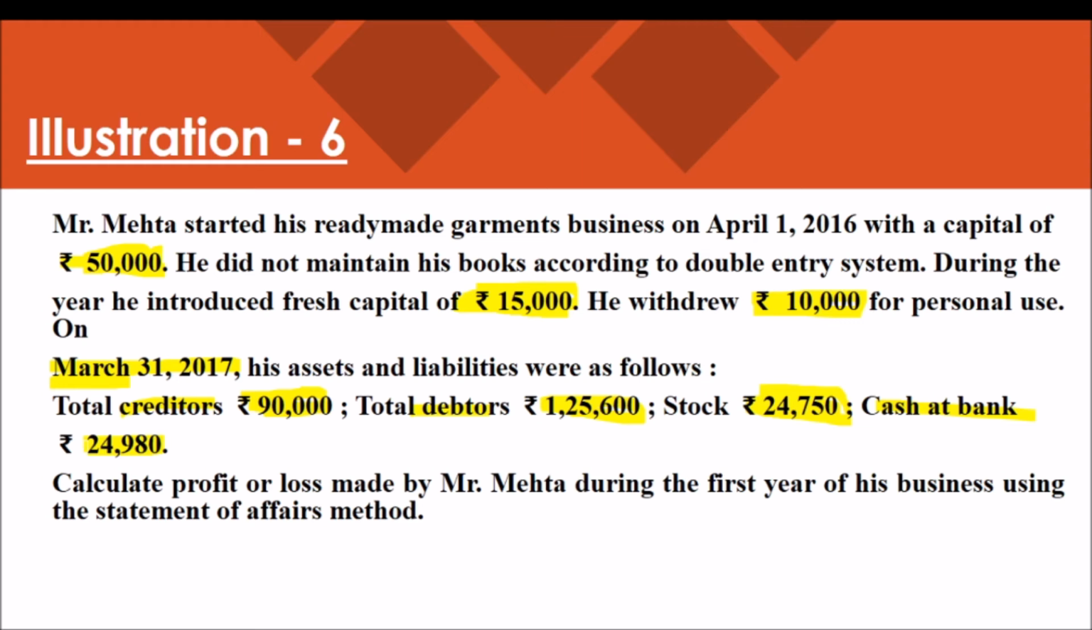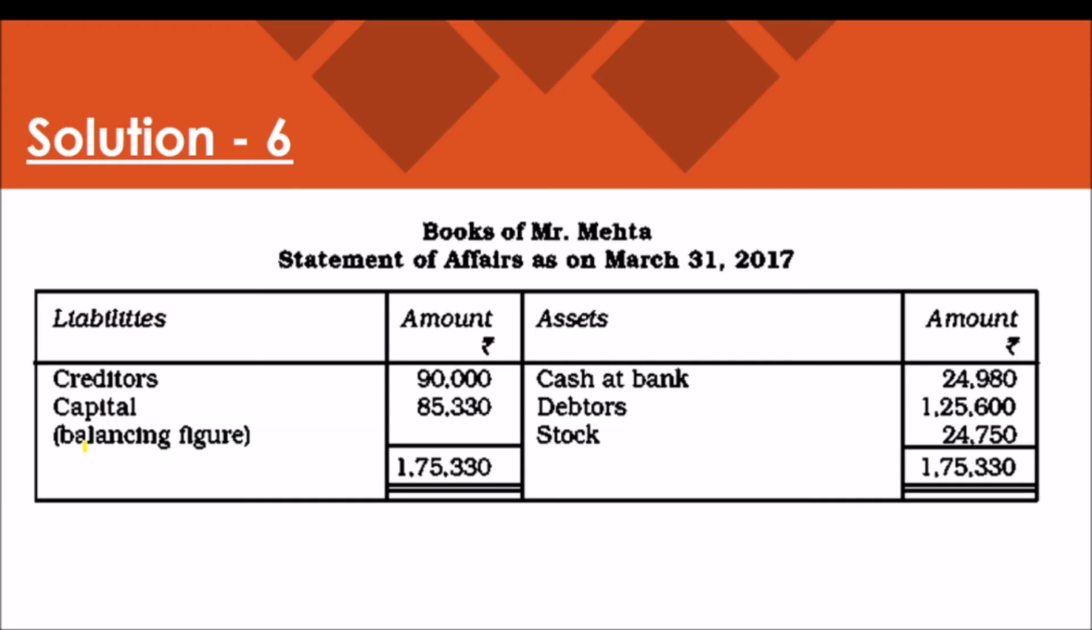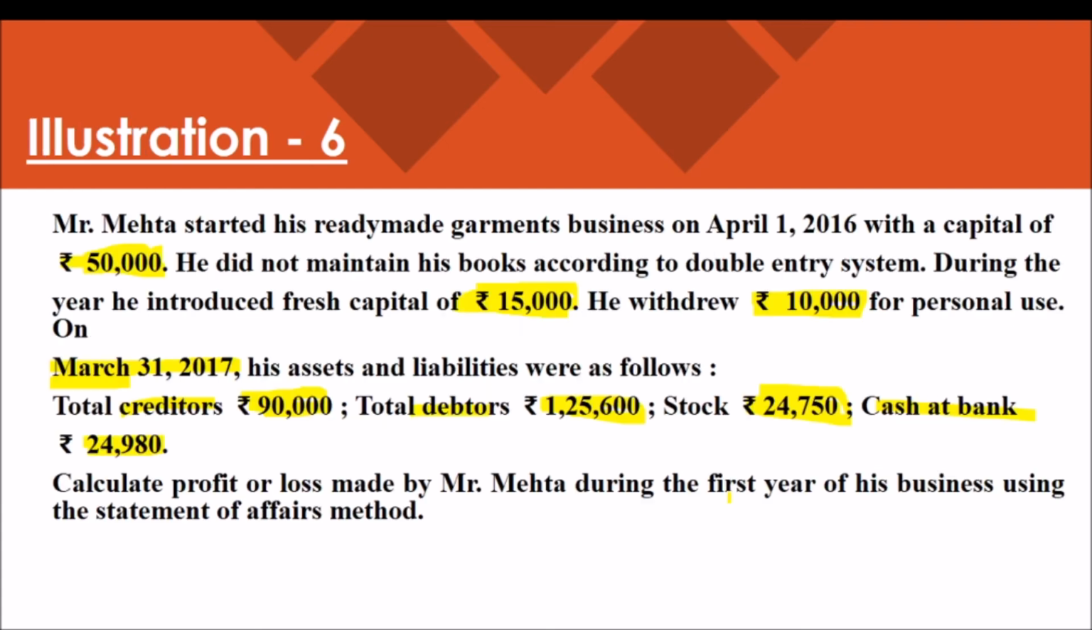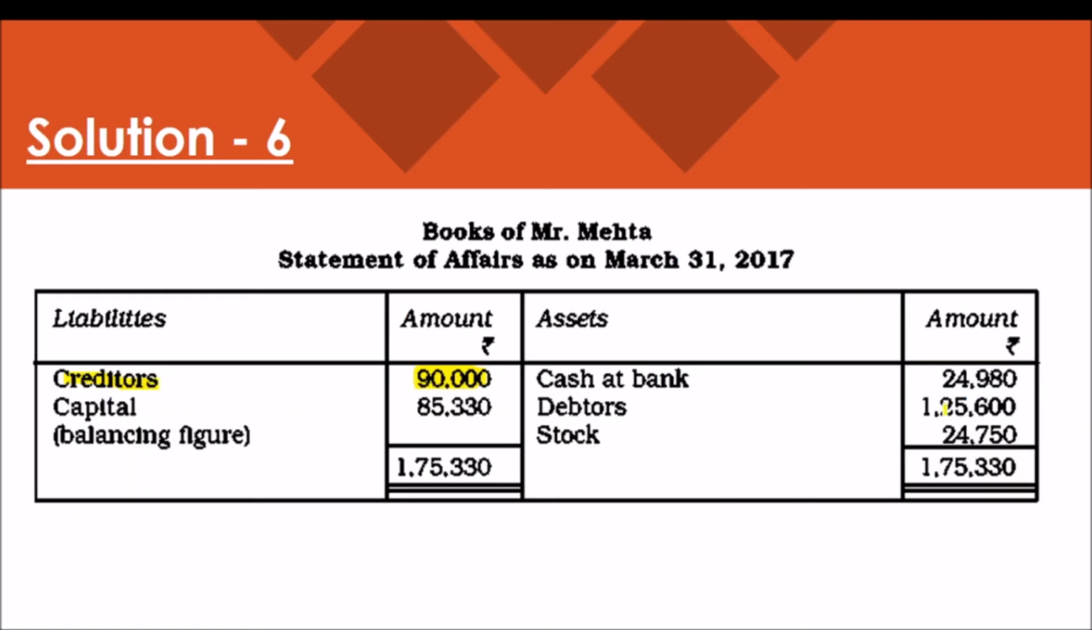So what we have to do? We have to find out the amount of closing capital. Find out the amount of closing capital through the preparation of statement of affairs. So first of all, we have to record the creditors rupees 90,000 in the liability side, and all other assets, debtors 1,25,600, cash at bank rupees 24,980, and stock amount 24,750.